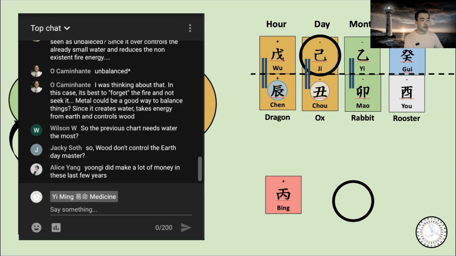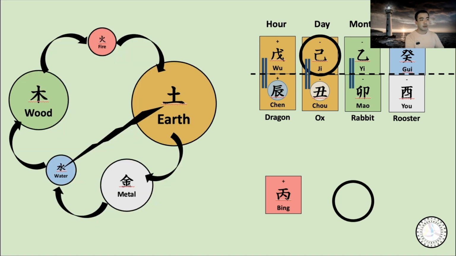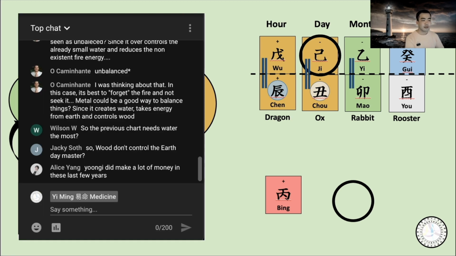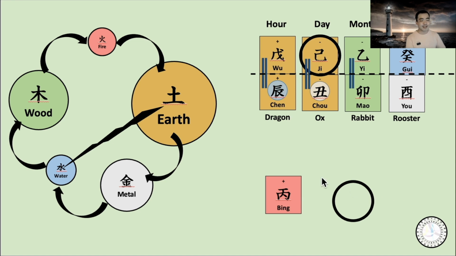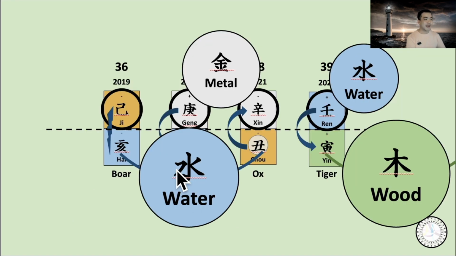Check, you wood controls the Earth Daily Master, so wood controls the Daily Master. And Alice, he did make a lot of money in these last few years. Yes, because the last 3 years were water. That's why that chart has a lot of money, in simple thinking. Yeah, we can think about it, because of water, the chart made a lot of money.